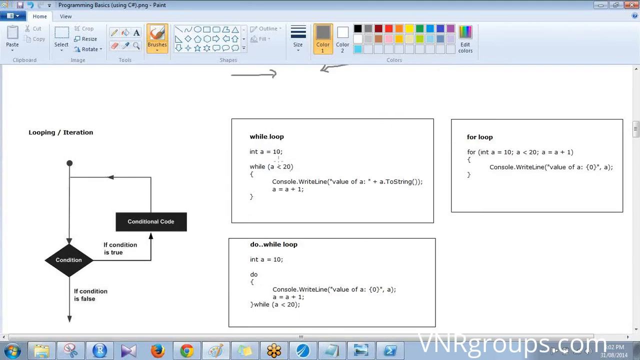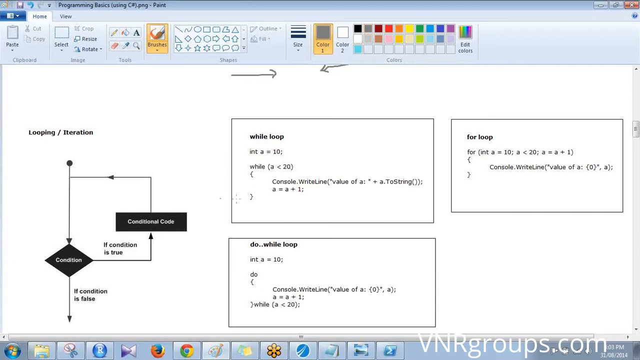Now while loop is, say you first set a variable and then check whether this variable, say I set the value of variable a equal to 10, and I'm checking whether a is less than 20. Sorry, this is true. 10 is less than 20, so this will execute. It will write the value of a, which is 10, and then you increment the value: a equal to a plus 1. And then it goes to the loop check again.